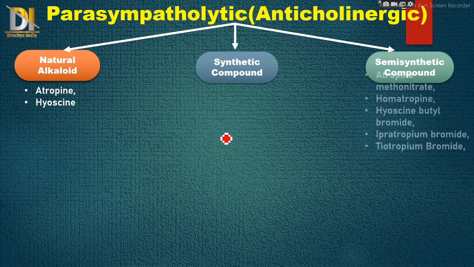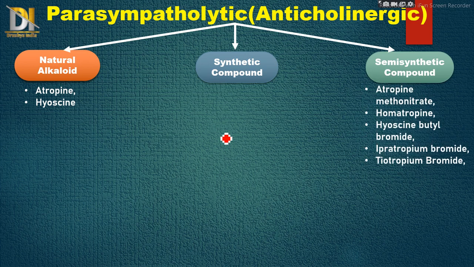Then next is semi-synthetic compounds, which are generally salts of natural compounds, because natural compounds may exhibit some instability. So to make them stable, some salts are used. Like atropine methonitrate, then homatropine, hyoscine butyl bromide, ipratropium bromide, and tiotropium bromide.